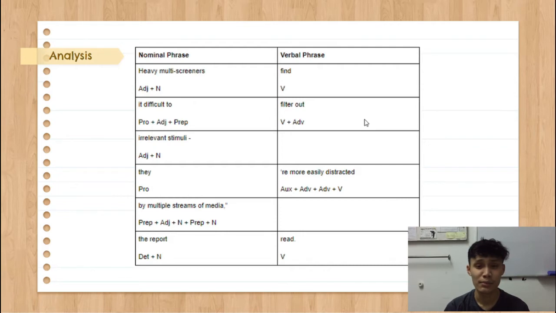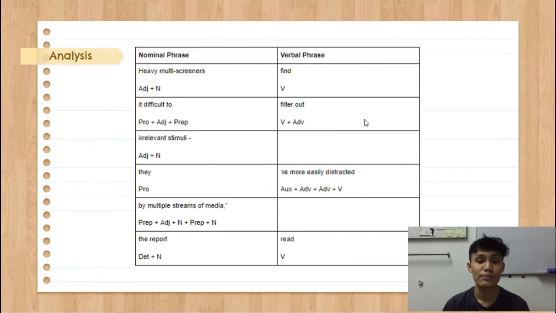And for the verbal phrase, filter out. Filter is a verb, out is an adverb. And irrelevant stimuli. Irrelevant is an adjective, and stimuli is a noun. It belongs under nominal phrase. And they is also a nominal phrase because it is a pronoun.